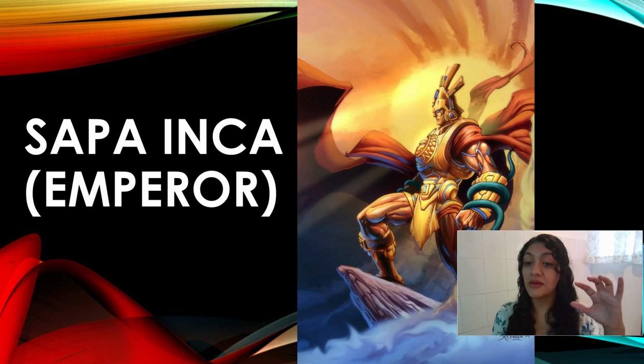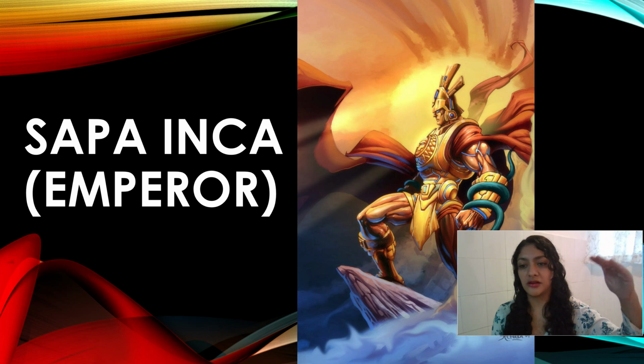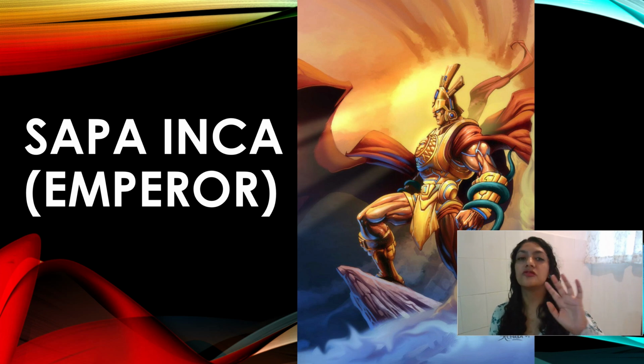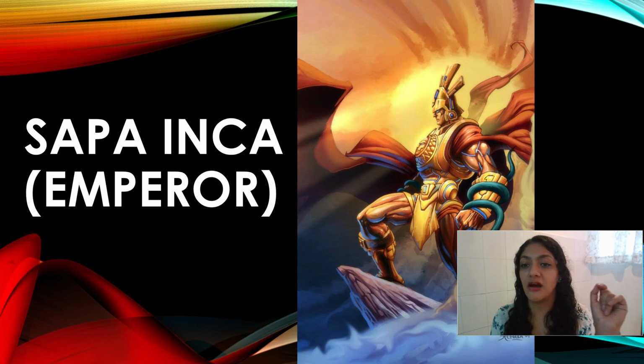So God named them king and queen. And of course, then their kids took the job, and then their grandkids took the job, and so on. But at the beginning, they thought that they were designated by God. So that's kind of how this worked also. So he was designated by the god, who was Inti in this case.